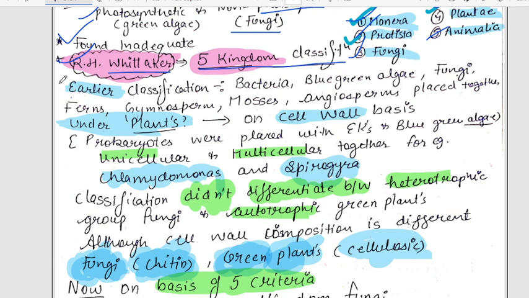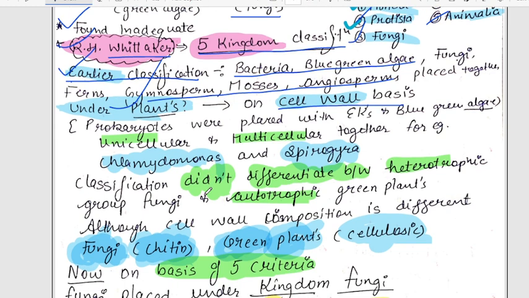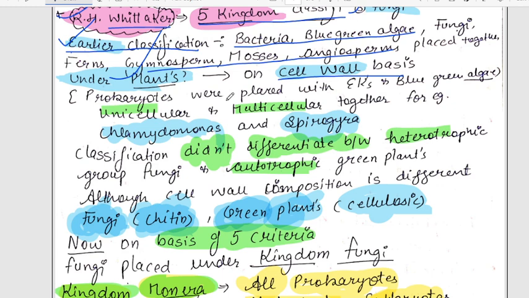Now, what was the earlier classification, what did they do earlier? Before R.H. Whittaker's classification, they placed together bacteria, blue-green algae, fungi, gymnosperms, mosses and angiosperms, all under plants on the basis of the cell wall, where prokaryotes are also placed with the eukaryotes. There is no distinction between eukaryotes and blue-green algae; they are placed together, like Chlamydomonas and Spirogyra.